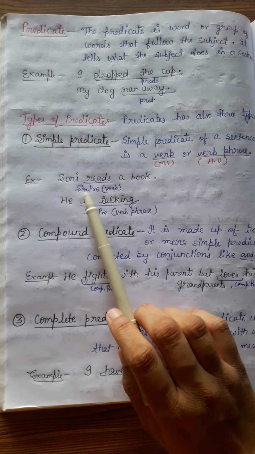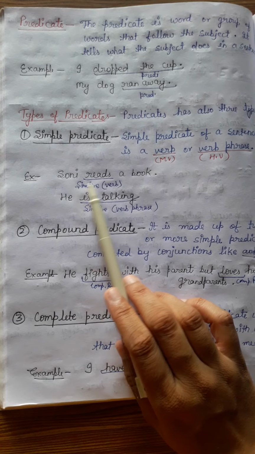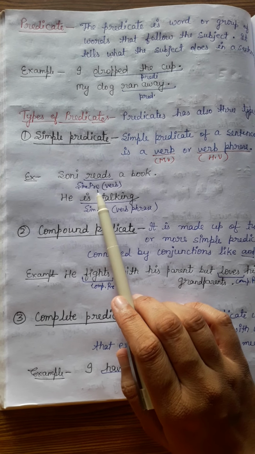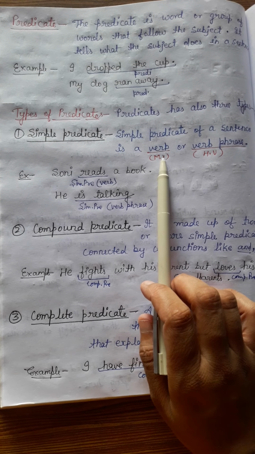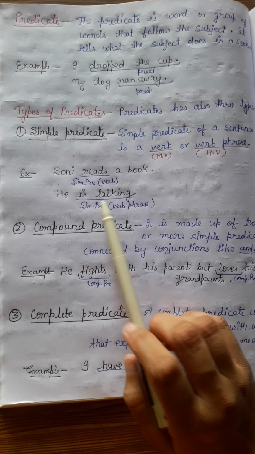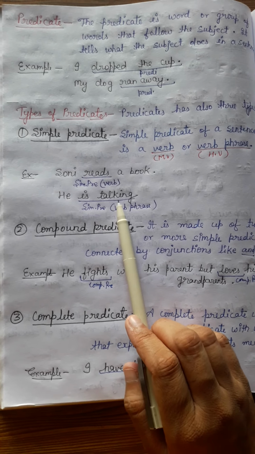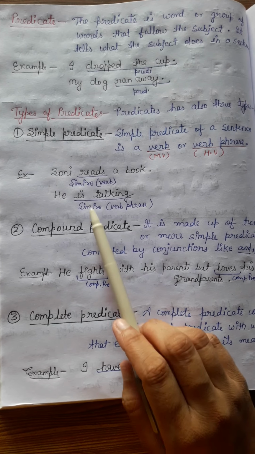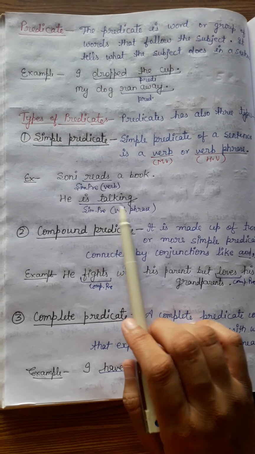We can make it clear through an example. Sony reads a book. Here reads is a simple predicate because it is only a verb. And the second sentence, he is talking. Here is is a helping word, talking is a main verb, so we will call it a verb phrase. Okay, so it is also a simple predicate.